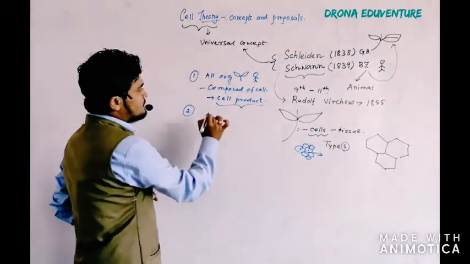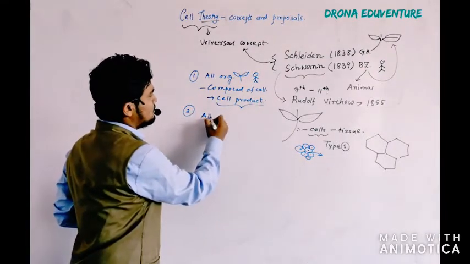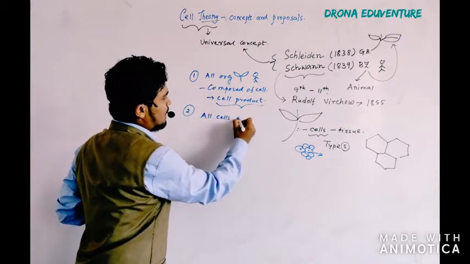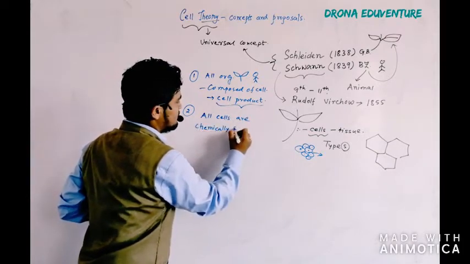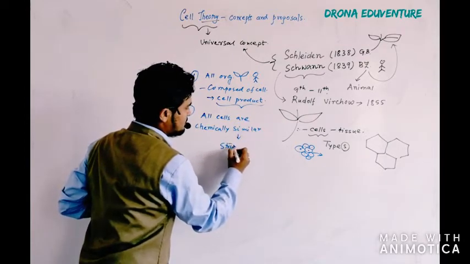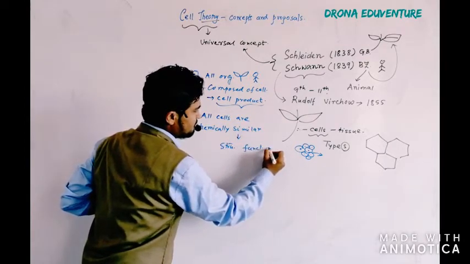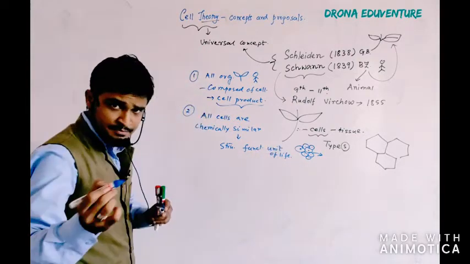The second proposal they introduced along with that one: all cells are almost chemically similar, and they are the structural and functional unit of life. What does it mean?